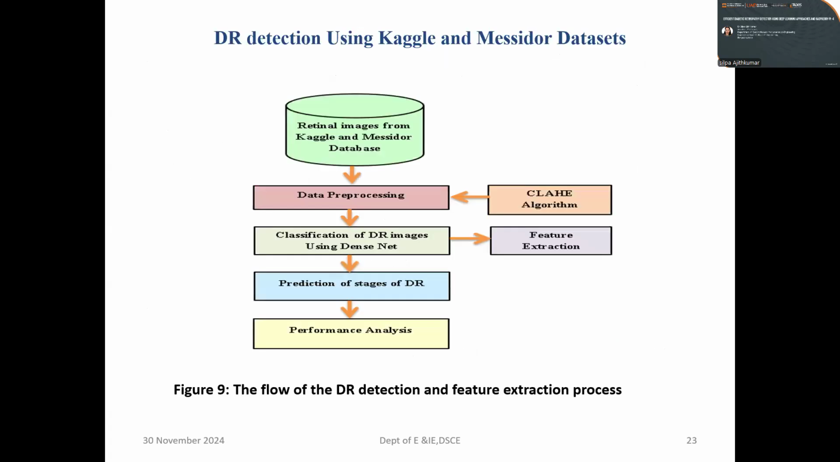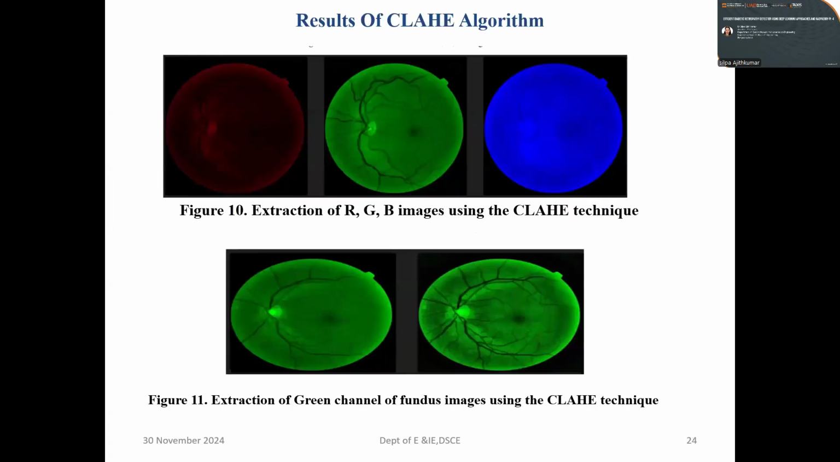Now, in the next section, we'll see the flow of the DR detection and feature extraction process using the Kaggle and Messidor datasets. The process starts with the retinal images extraction from the Kaggle and Messidor databases, which is followed by data pre-processing. Classification of DR images using DenseNet is done for the feature extraction. Afterwards, a prediction of the DR stages based upon the 5 stages, starting from no DR to PDR, has been done. And finally, the performance analysis based upon accuracy, precision, and F1 score is done.